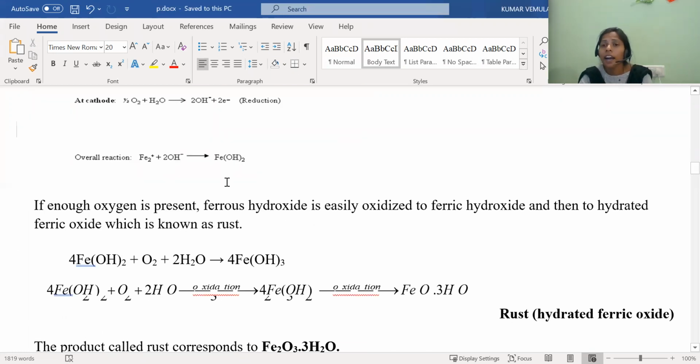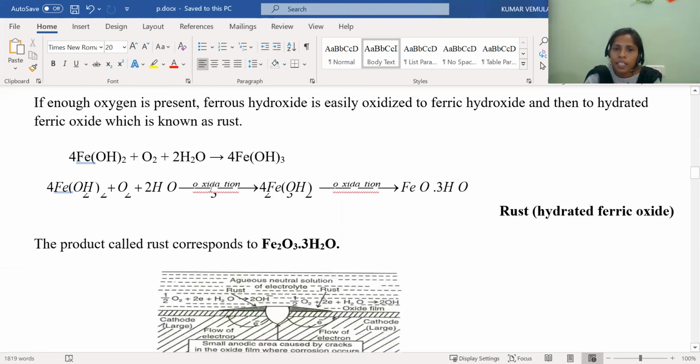Finally, we are getting the ferrous hydroxide. This ferrous hydroxide is unstable in the environment, because to get stability, further reactions will take place. If enough oxygen is present, ferrous hydroxide is easily oxidized to ferric hydroxide. So the ferrous hydroxide reacts with the oxygen in the environment and converts to ferric hydroxide. That ferric hydroxide further converts to rust. So these reactions take place in the absorption of oxygen. This is the formula of rust, Fe2O3·3H2O.